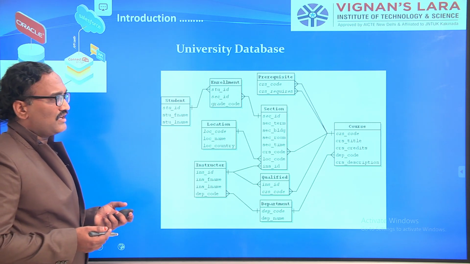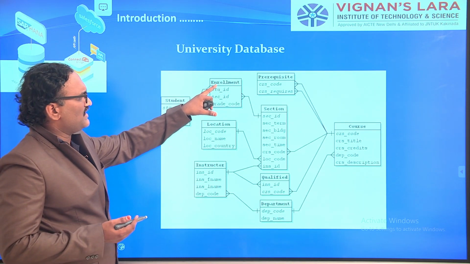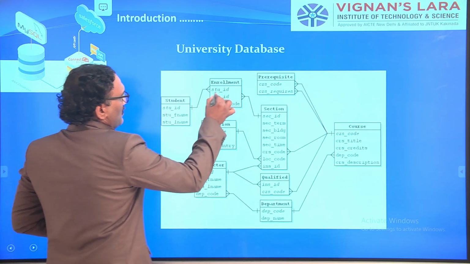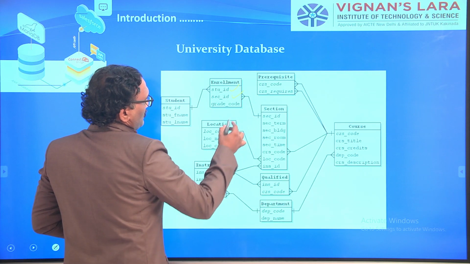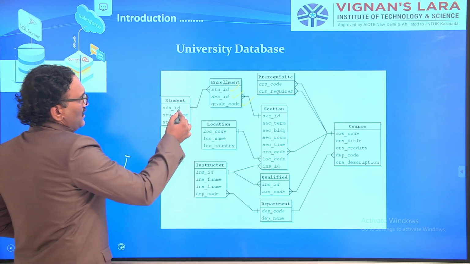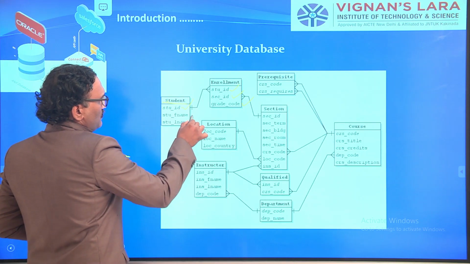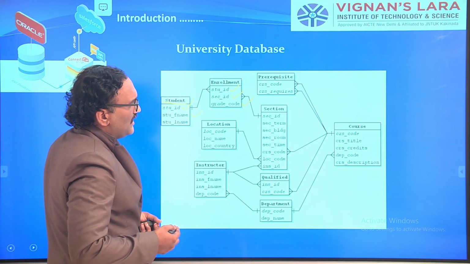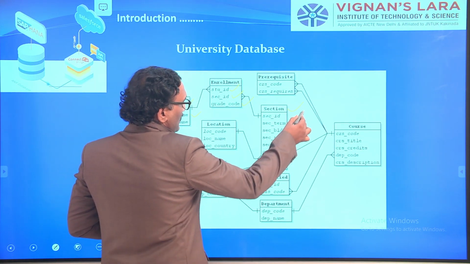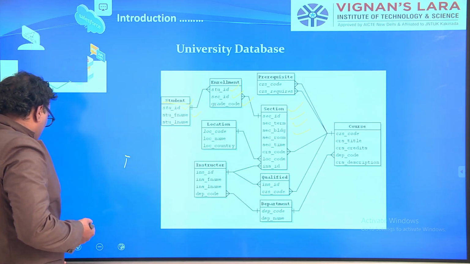Suppose you look at any university, you should have a file or a table regarding enrollment. You need the student ID definitely, the section, and the grade code also. Suppose this is a student table. For any student, you need a student ID and student name. You should also have a table or a file regarding sections, with section ID and section term. All these things you will see.